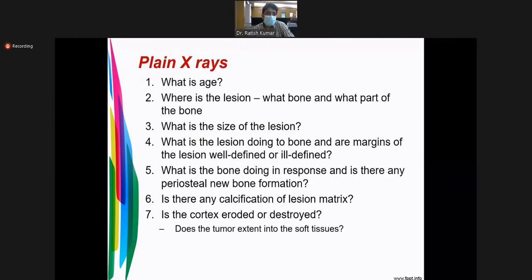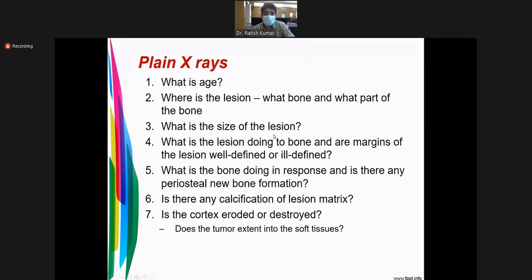So in a plain X-ray, what will you see? First thing that you will see is the age. What is the age of the patient? Second thing, what bone? Either this is a humerus, femur, tibia, ribs, or skull. What bone is involved and what part of the bone is involved? Either diaphyseal, metaphyseal, or epiphyseal.